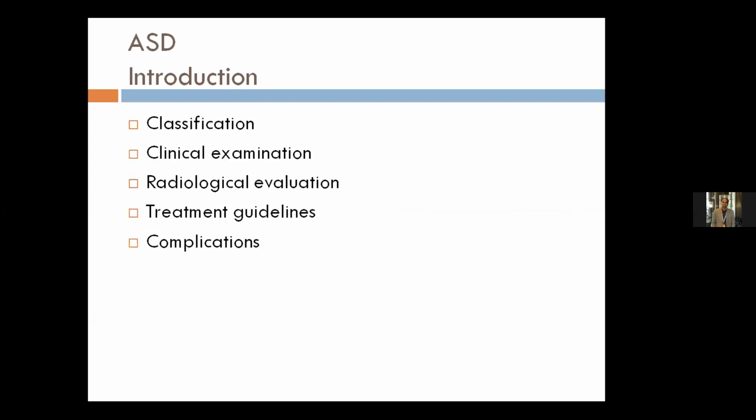So in this discussion, we'll be talking about the classification of adult spinal deformity, how clinical examination helps, radiological evaluation, which is the most important part in patients with adult spinal deformity, treatment guidelines, and complications associated with surgeries.